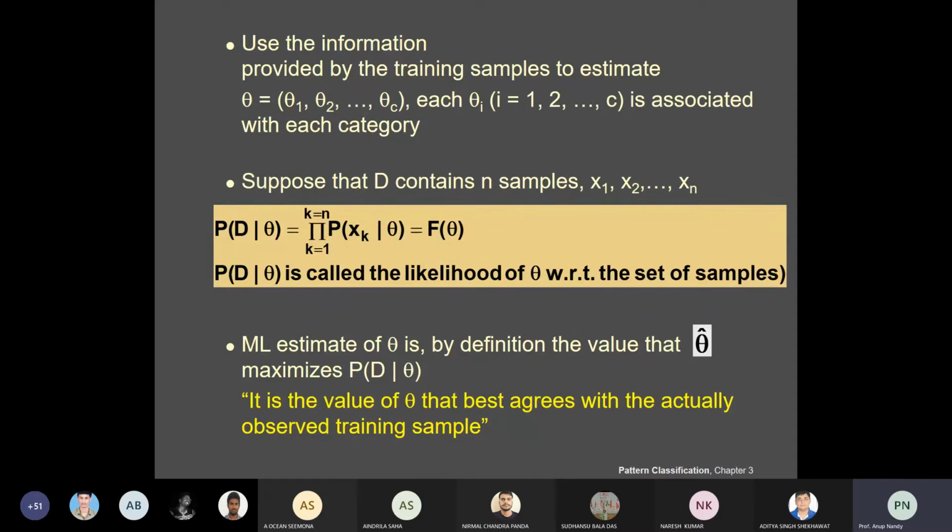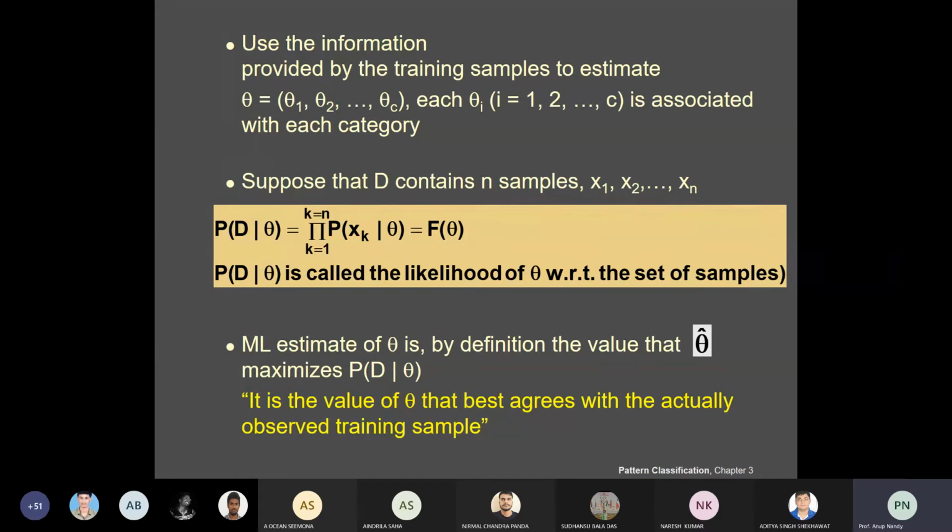Instead of taking C1, we are taking D1, because D is a set of samples irrespective of any class. It is the entire set. So D is not directly related to any class-specific samples.